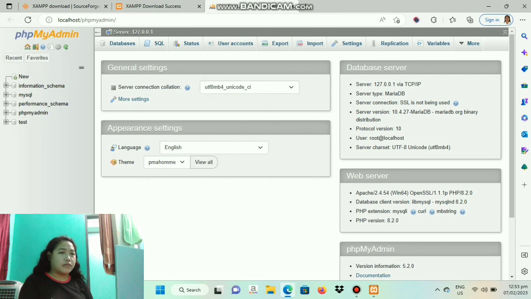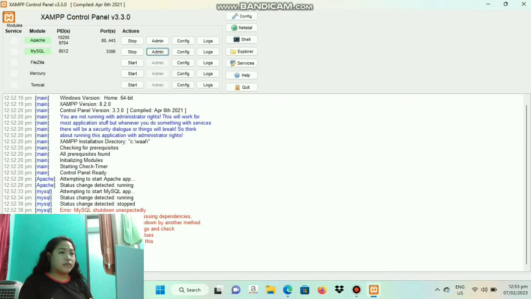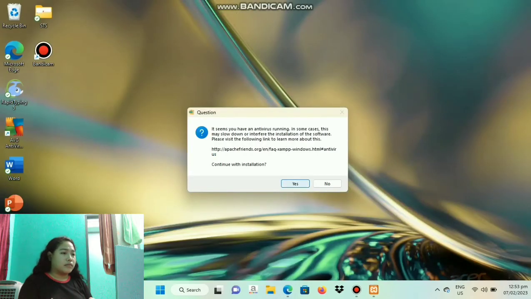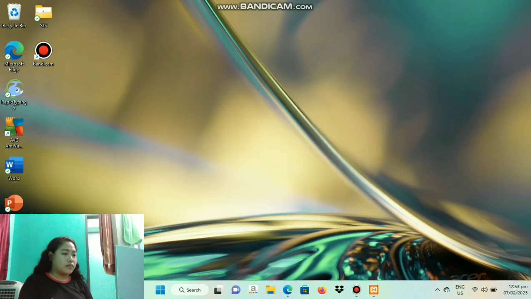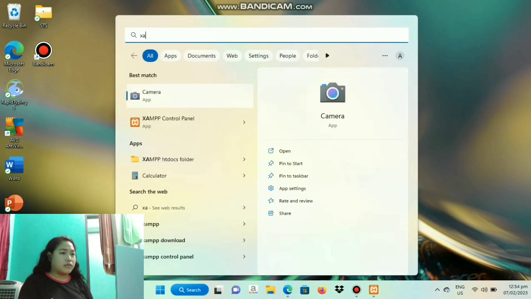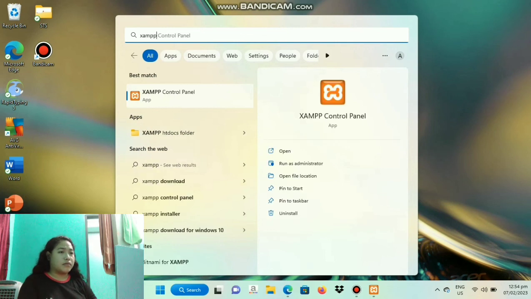Here's the XAMPP phpMyAdmin. Search XAMPP control panel, and here's